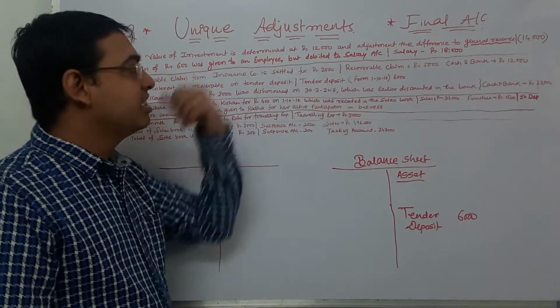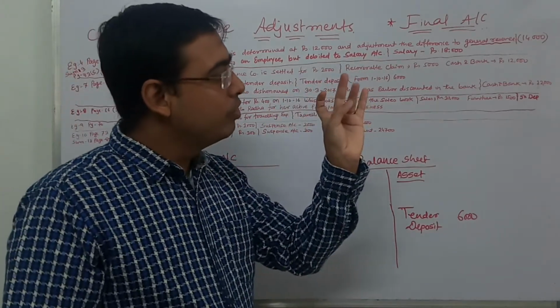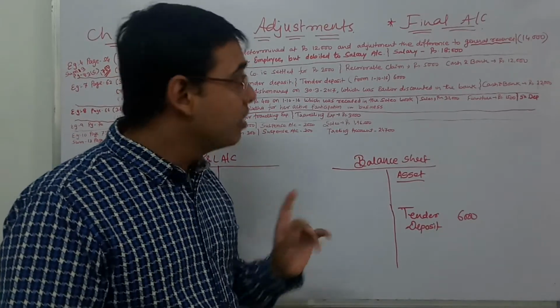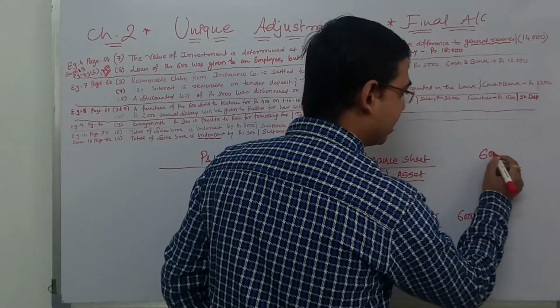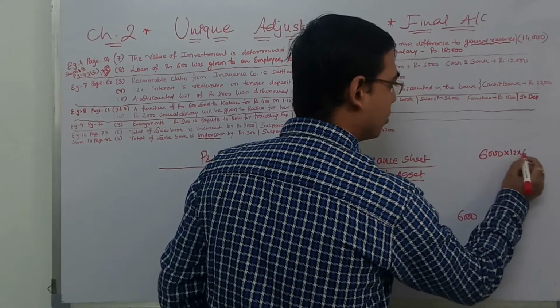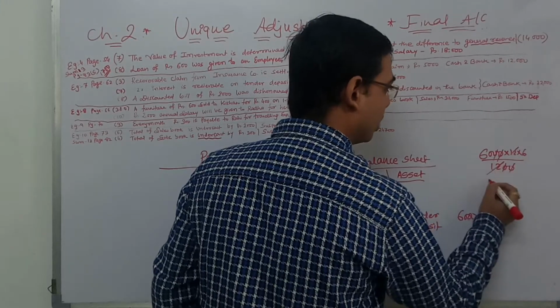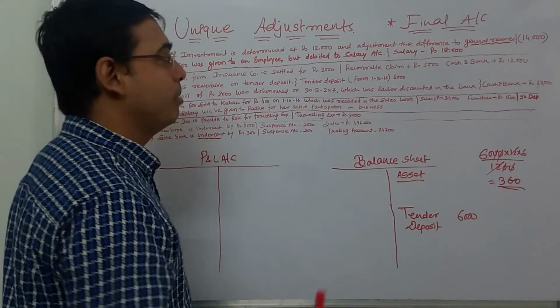So this is for how many months? 10, 11, 12, 1, 2, 3, 6 months. So what is the formula? PRN upon 100. 6,000 into 12 into 6 divided by 1200. Take out: 6, 6 are 36. 360 is the interest receivable.